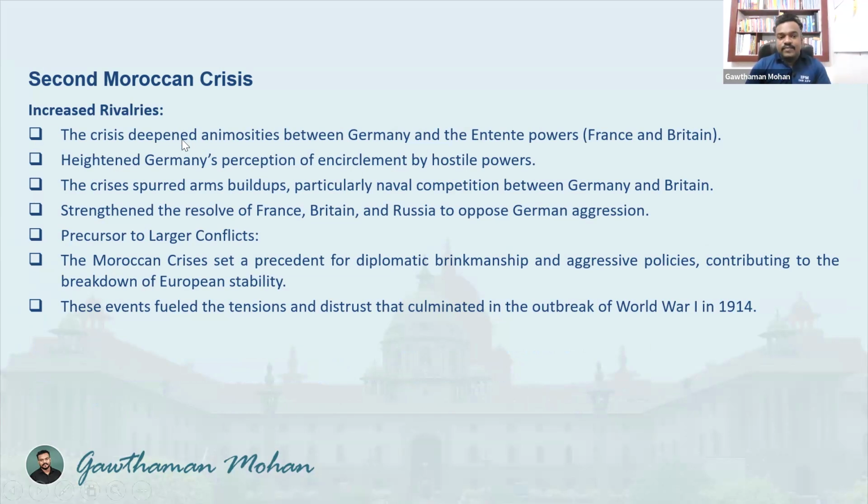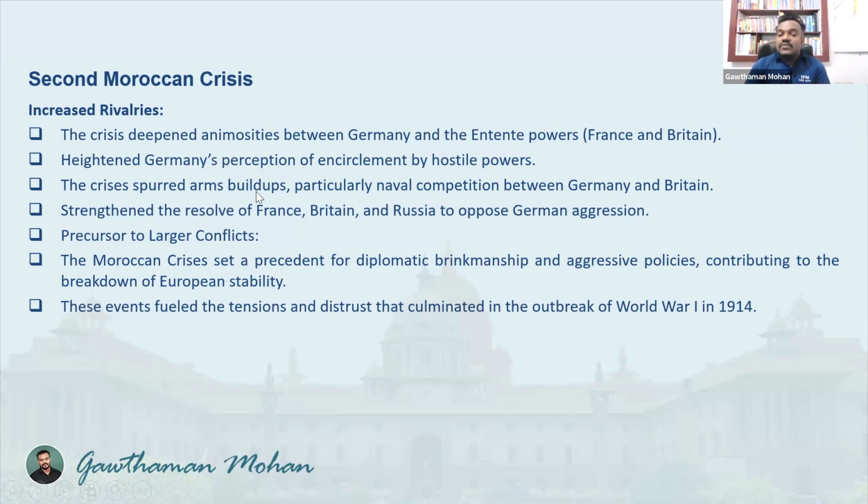The enmity increased. The crisis deepened animosities between Germany and the Entente powers. The Entente powers are France and Britain. And it heightened Germany's perception of encirclement by hostile powers. So Germany felt insecure because Germany found out that the countries surrounding them are enemies. They are not supporting the Germans in their activities, in their diplomatic efforts. They are not supporting at all. So they understood that they are encircled by hostile powers.